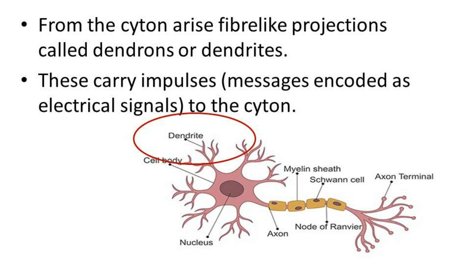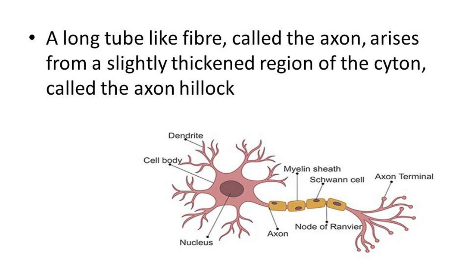These carry impulses, messages encoded as electrical signals, to the cyton, passing the message to the cyton. Then a long tube-like fiber called axon.